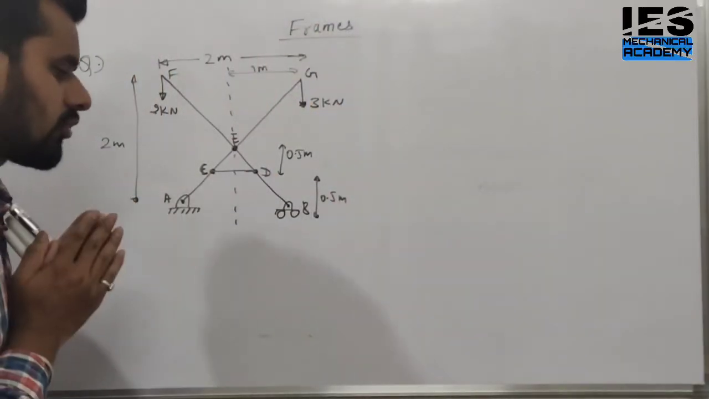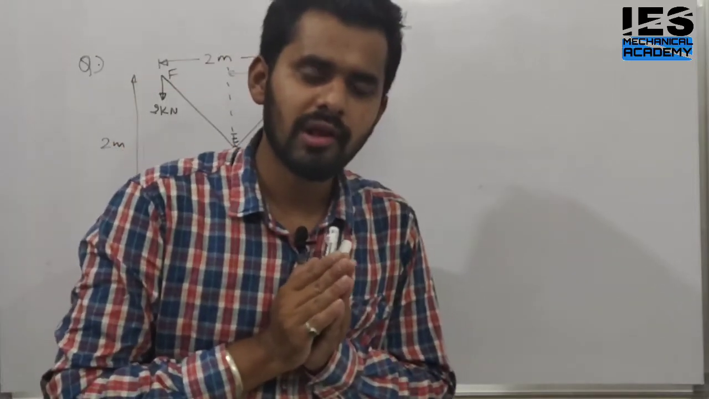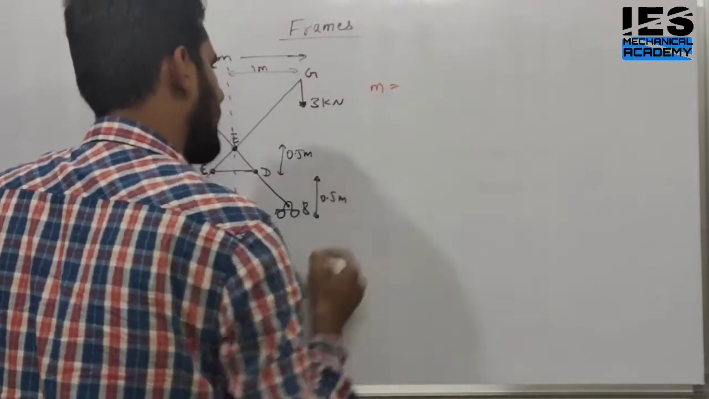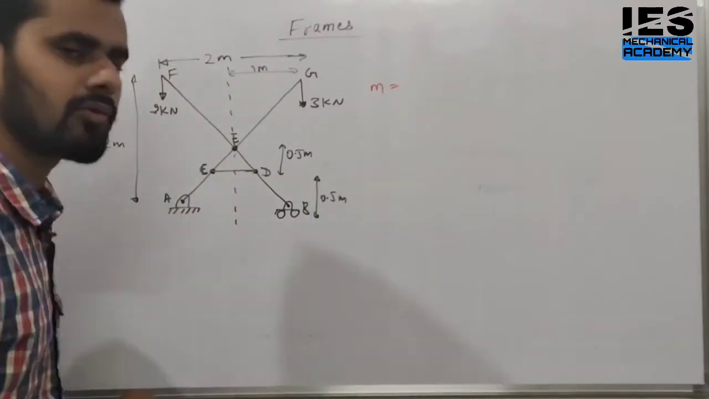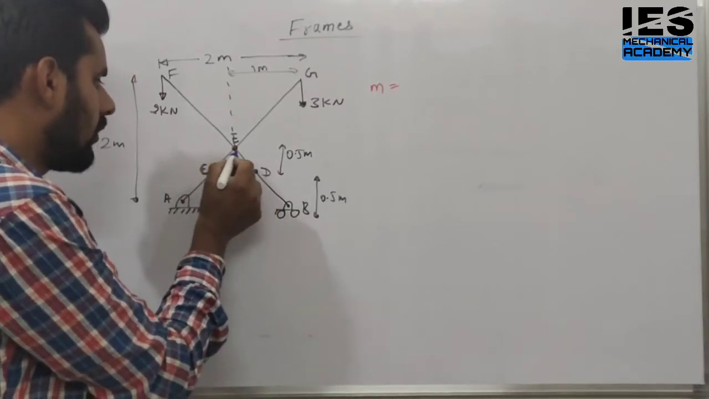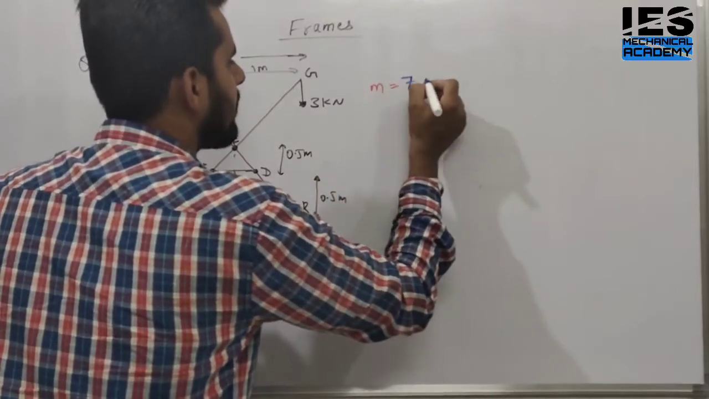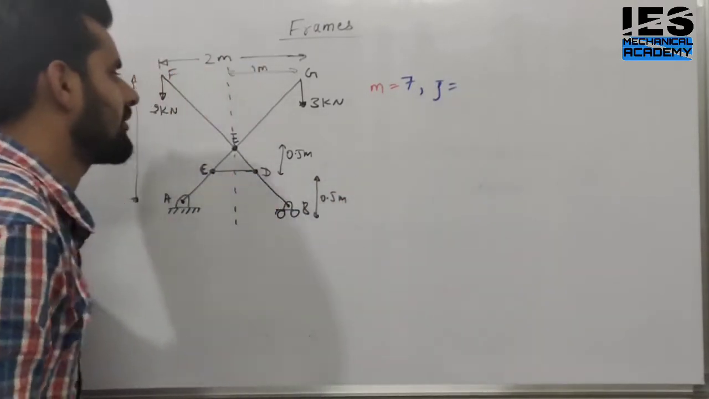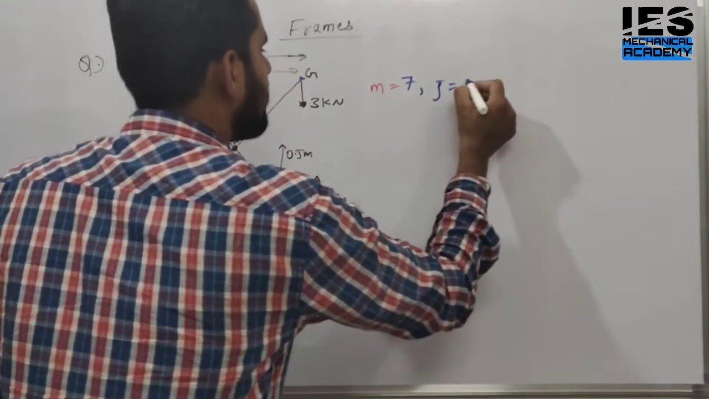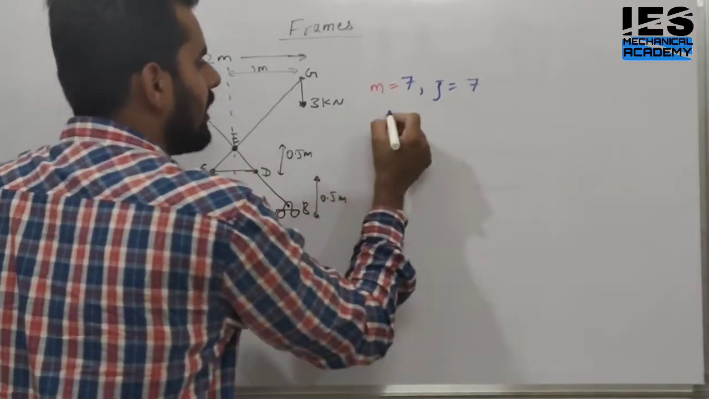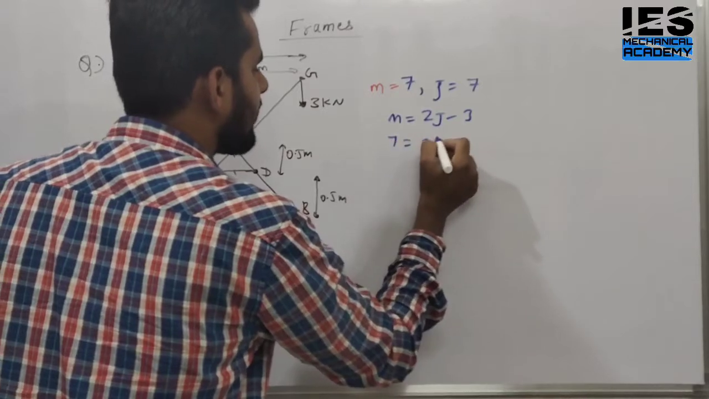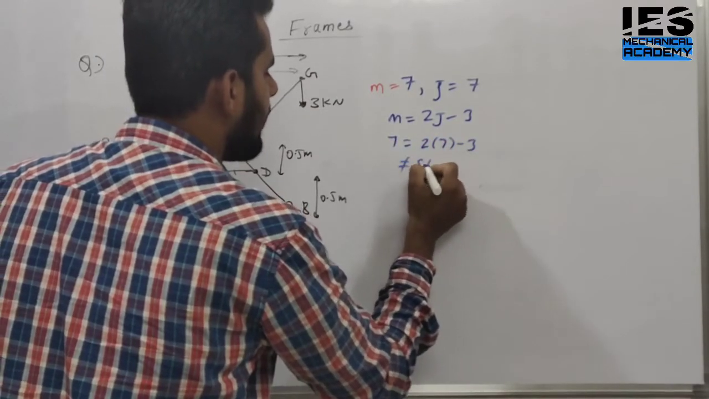Now how to approach the question? First of all we have to identify the number of members. Tell me the number of members. First point, just count the number of members: 1, 2, 3, 4, 5, 6, 7, so 7 members. Number of joints: 1, 2, 3, 4, 5, 6, 7, so 7 joints. Now we have the equation m equals 2j minus 3, yes or no? M is 7, j is 7, so 2j minus 3 gives 11, meaning it is not stable, yes or no?